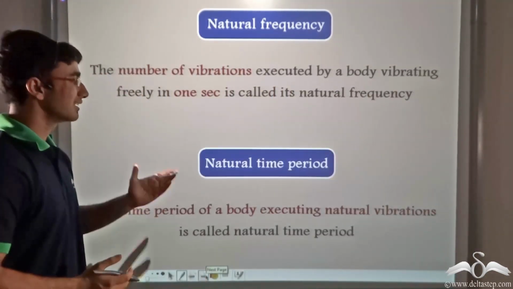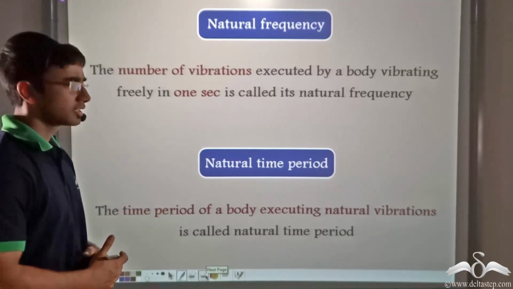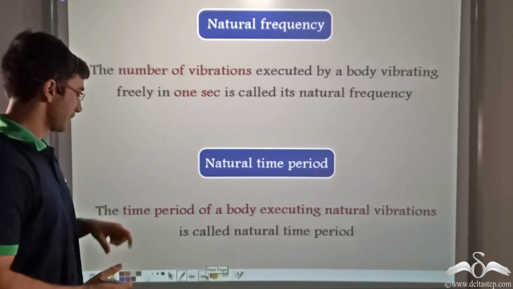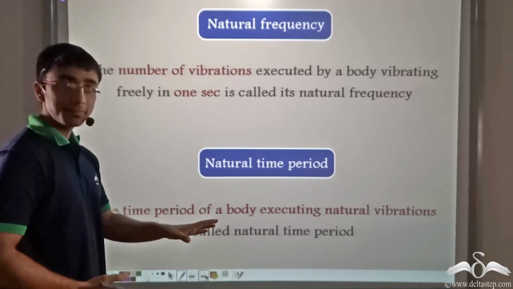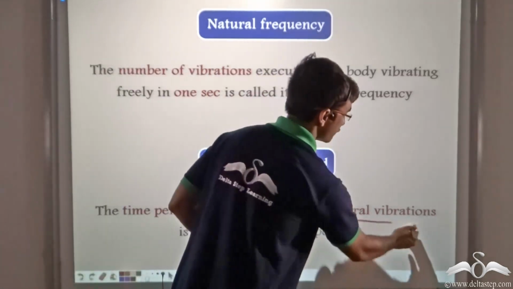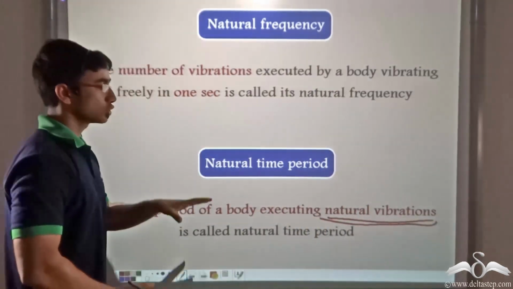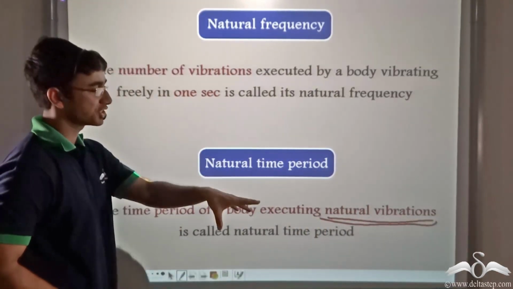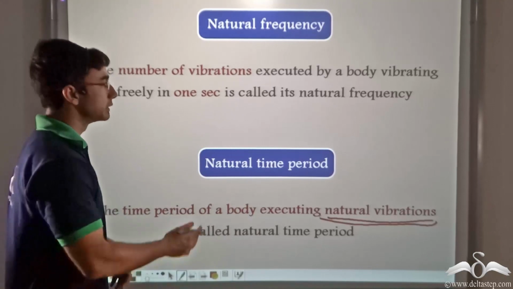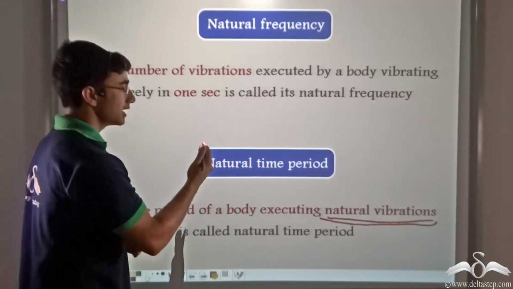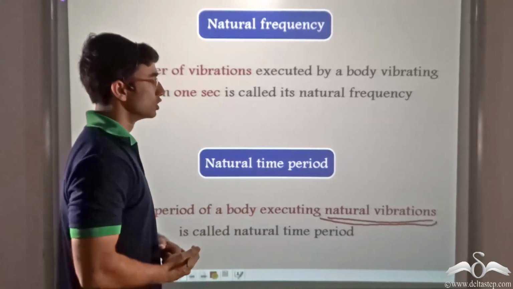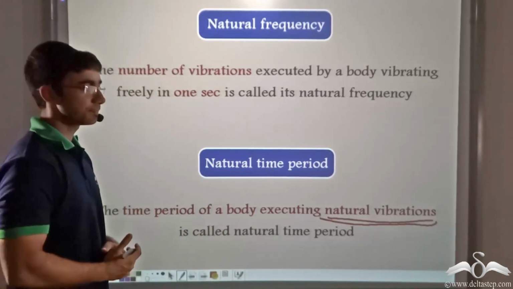Similarly, we define natural time period. Now, what is natural time period? Natural time period of a body is the time period of a body executing natural vibrations. So a body which is executing natural or free vibrations will have a natural frequency, as we discussed, as well as a natural time period. So what is the natural time period?